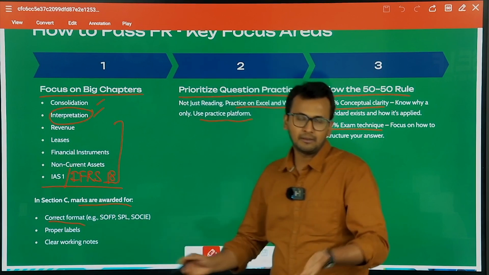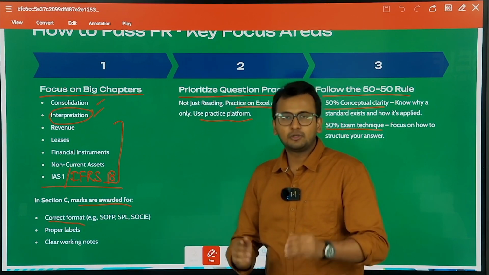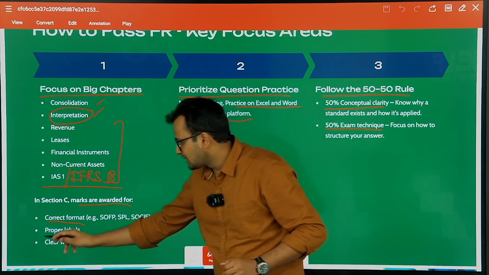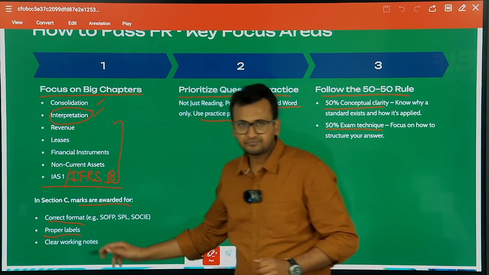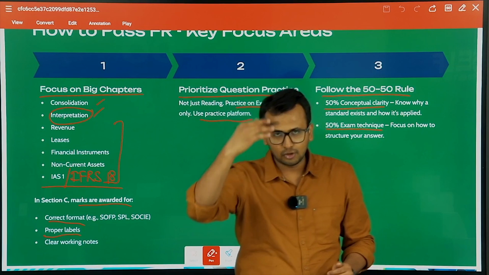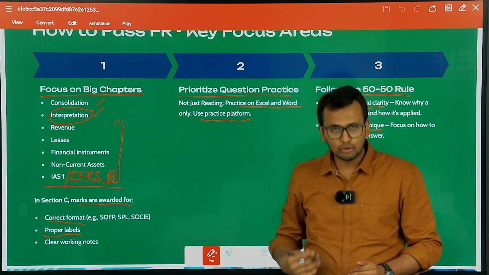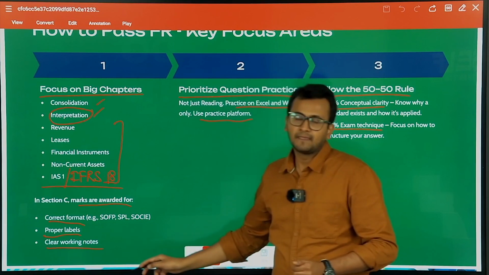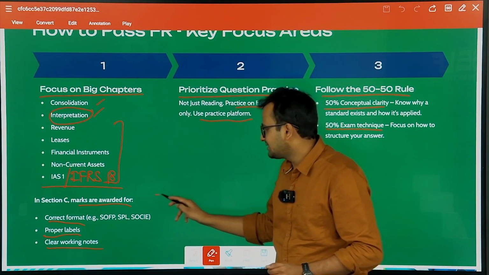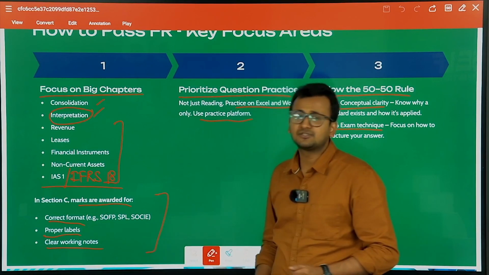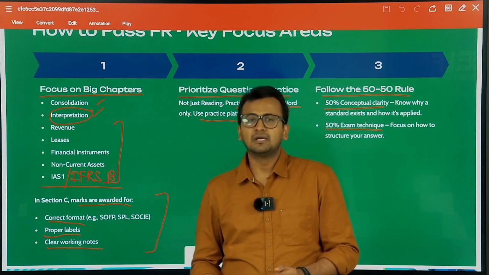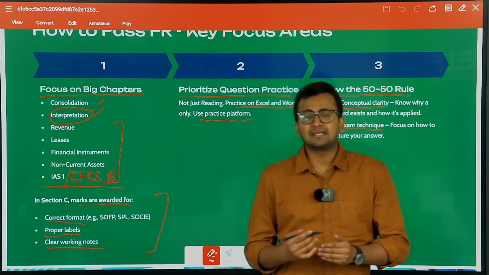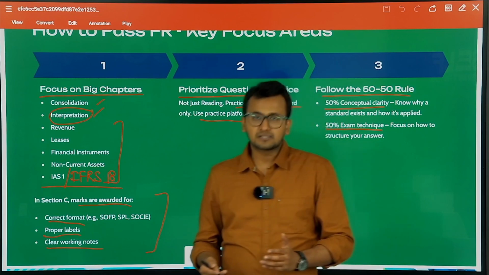If you're preparing a balance sheet and profit and loss, first of all they will give you marks for the correct format, then they will give you marks for the proper labels, as in assets, non-current assets, current assets, all those, and for preparing clear working notes. This is something that they are expecting of you in section C. So please make sure that you answer properly so that the examiner does not get any opportunity to deduct marks. Clear?